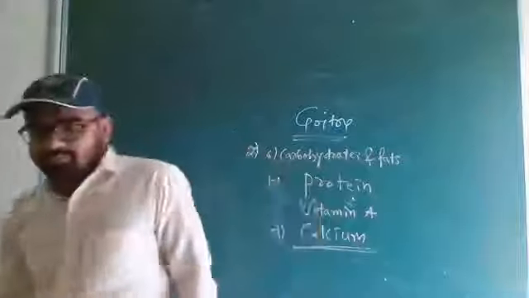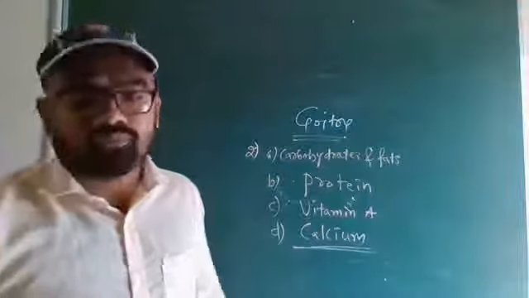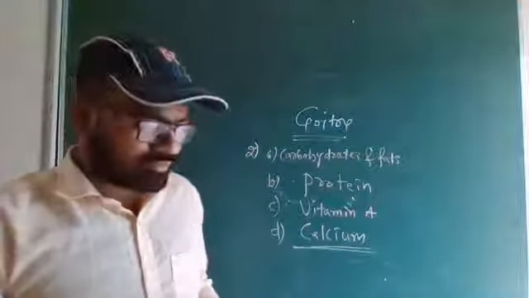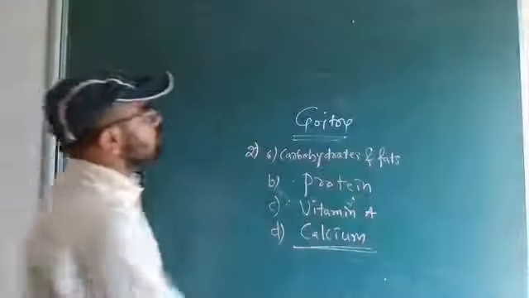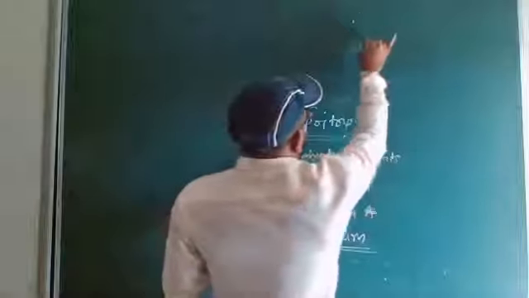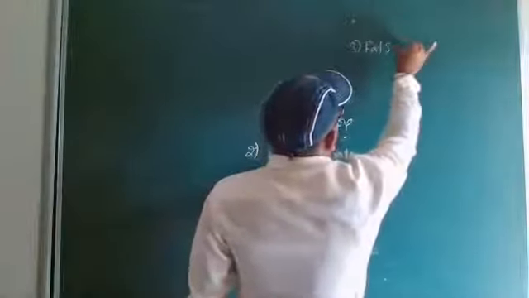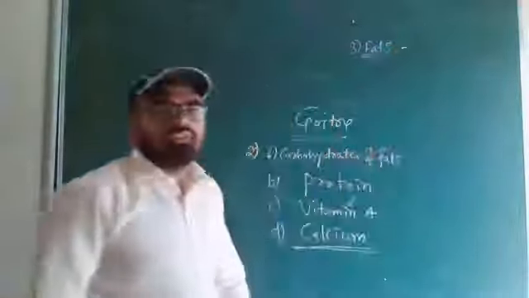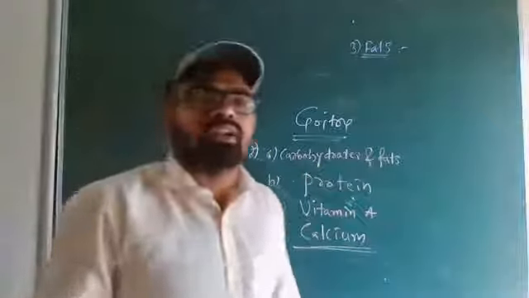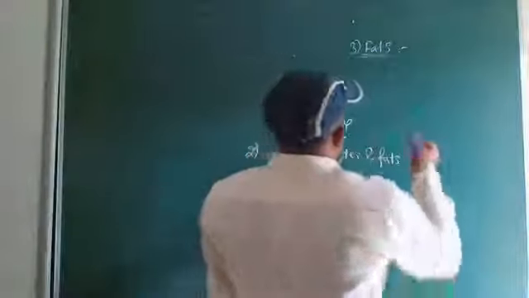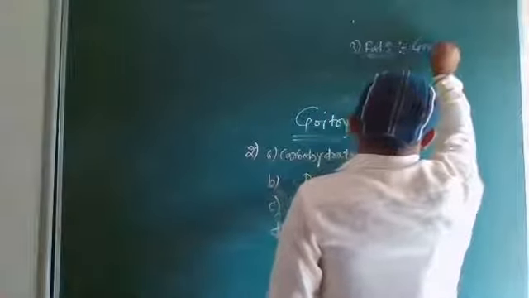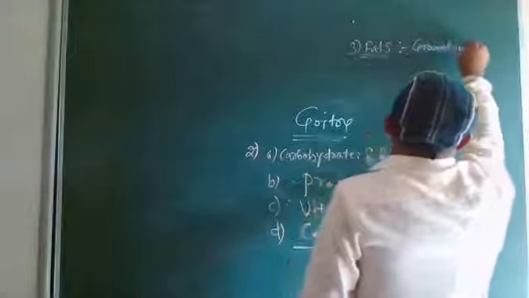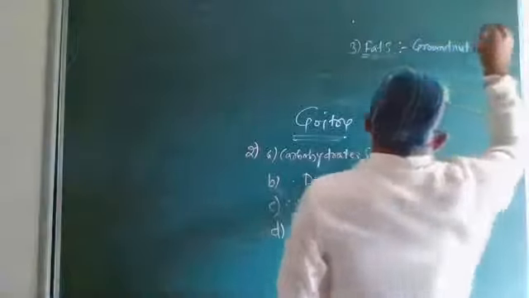Shall we move next? Name 2 foods each rich in fats. Which foods are rich in fats? Fats are available in plant sources as well as animal sources. So for fats, say groundnut oil. Groundnut oil is rich in fat.